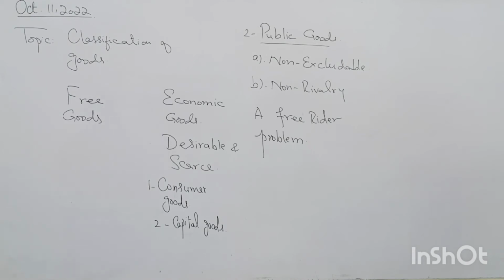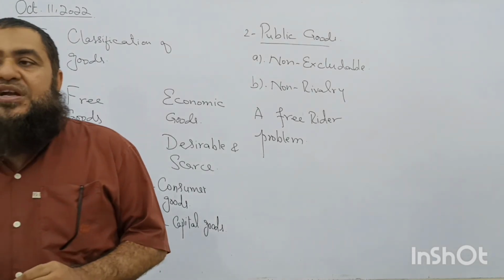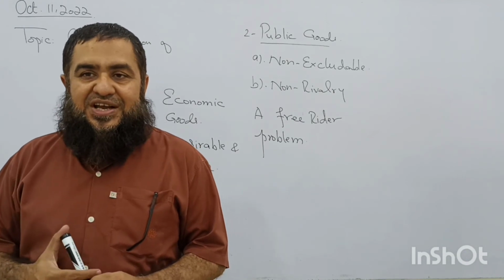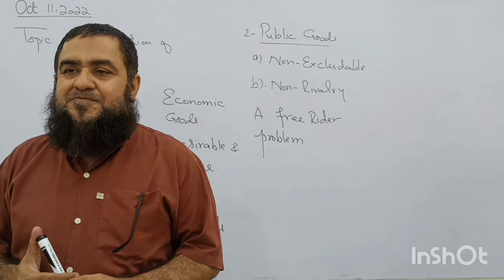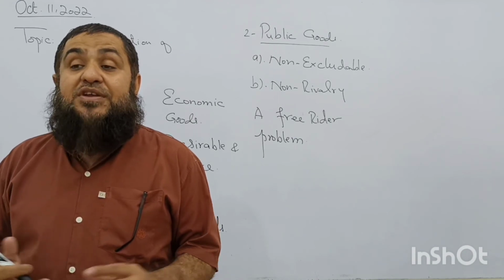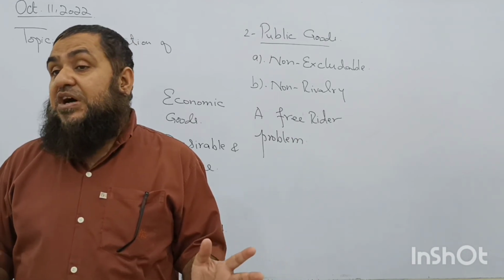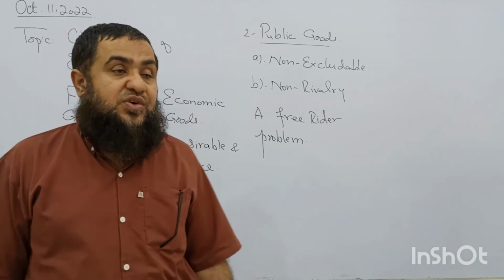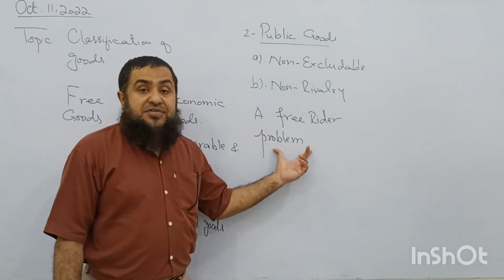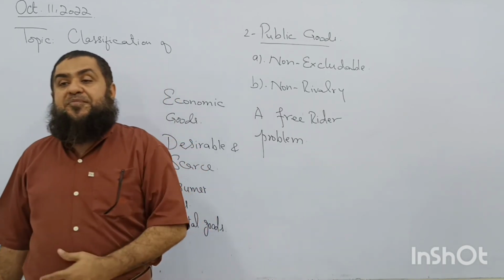Every one of us will want to have defense of the country or street lighting. Do you think everyone is willing to pay for these things? No one is willing. So everyone wants to enjoy the benefits of public goods, but nobody is willing to pay for these goods. That's why we say there is a free rider problem.